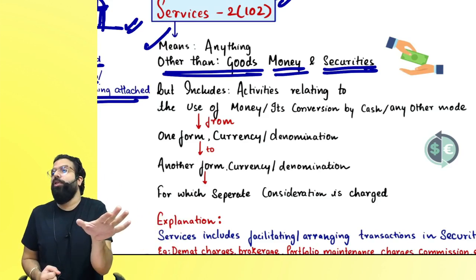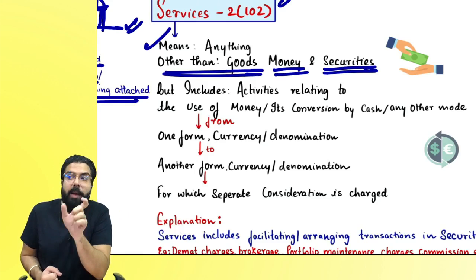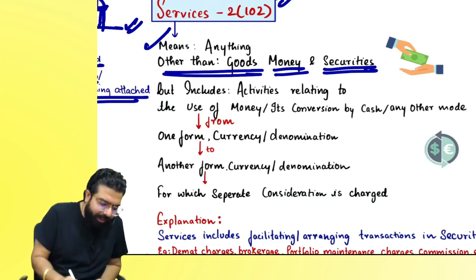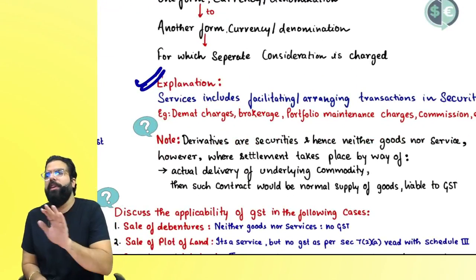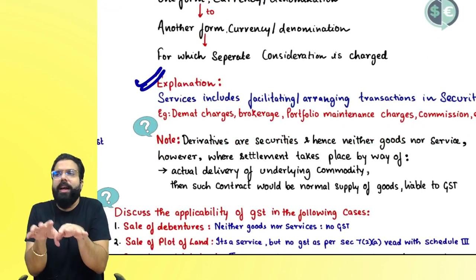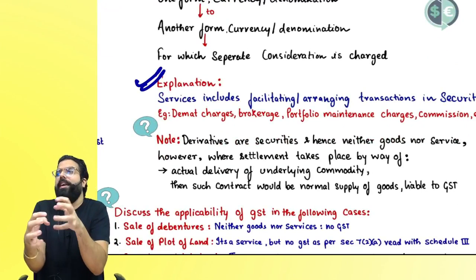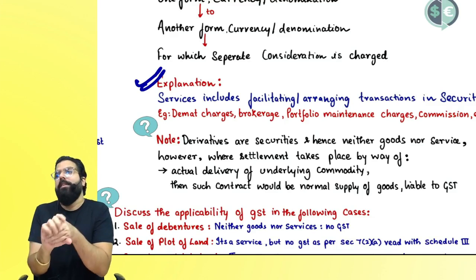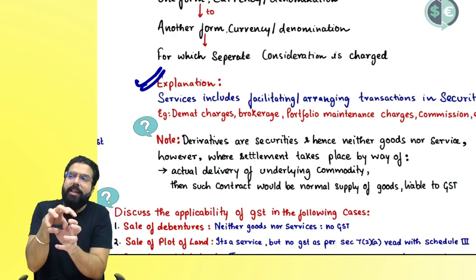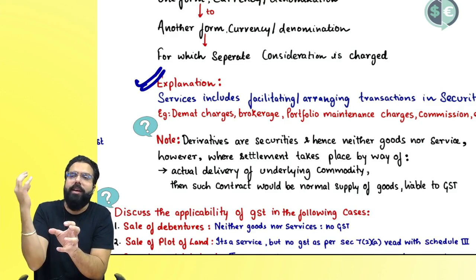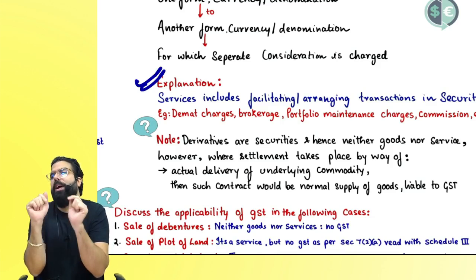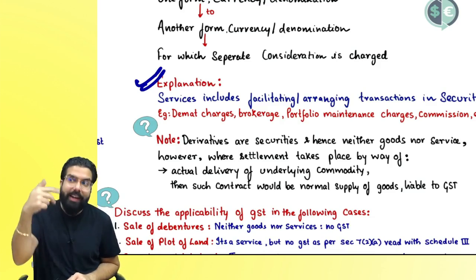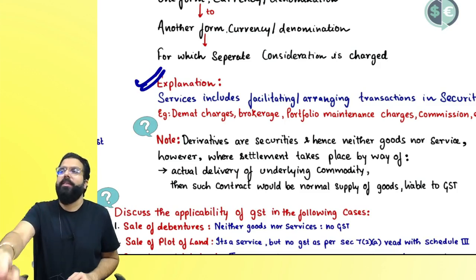Money or securities are neither goods nor service, but money or securities related activities are a service. They inserted one explanation that all these Sherkhan, Motilal Oswal, etc. are facilitating or arranging transactions in securities for you. They are giving you a service and GST will come on their service. Whether GST will come or not, we'll talk later. But when they charge you portfolio charges, maintenance charges, brokerage, etc., they are giving you a service. Always remember, money and securities are not goods or services, but related activities are always a service. Can I go ahead, everyone?